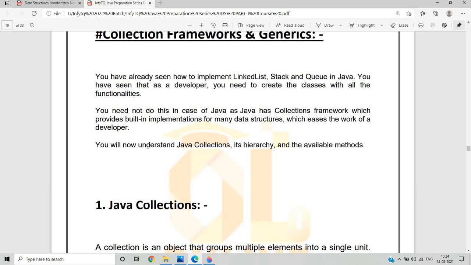But you need not do this in the case of Java, as Java has the collection framework, which provides built-in implementations for many data structures, which eases the work of a developer.